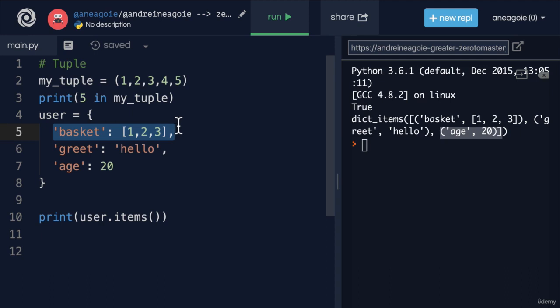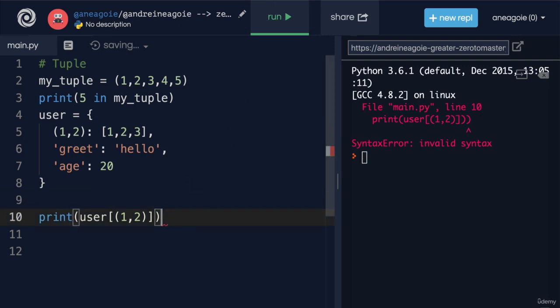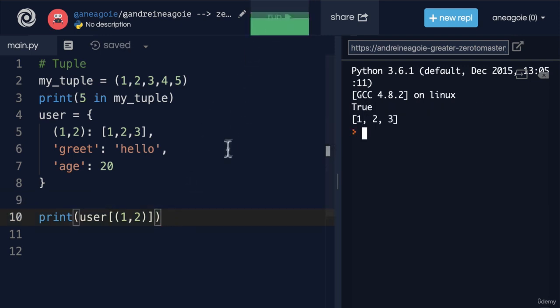And as I mentioned before, a dictionary can have keys that are immutable. So a tuple is a completely valid key in Python. So I can do 1, 2 here, and that is a valid key in a dictionary. And the way I would access this would be like user curly bracket 1, 2. So if I click run here, oh, I have an extra bracket. Let's fix that. Let's click run again. And there you go. I'm able to grab user tuple 1, 2 and grab the 1, 2, 3 list.